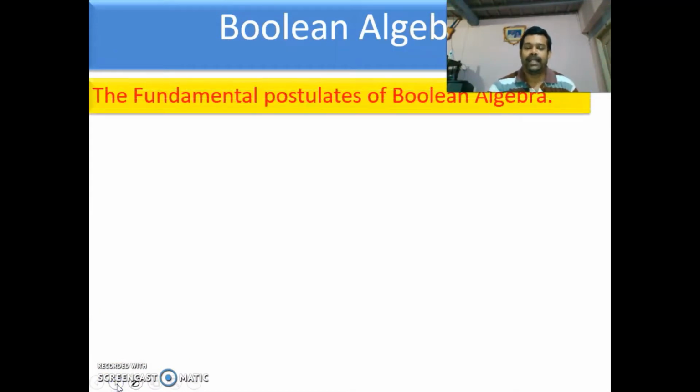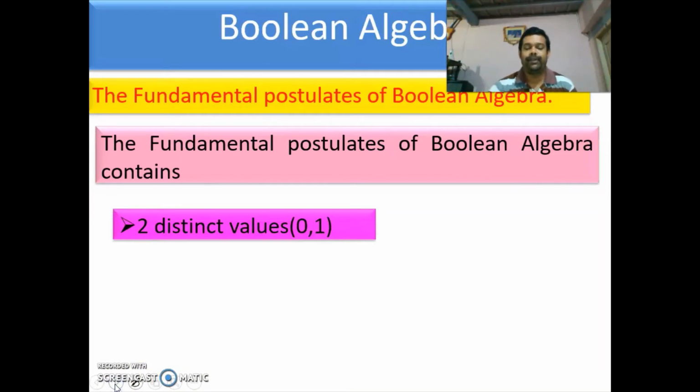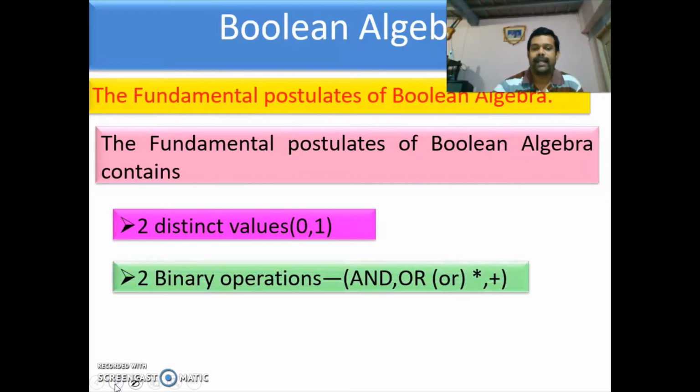Now fundamental postulates. We are going to see what the fundamental postulates are. It is having two distinct values. So this Boolean algebra is having only two distinct values 0, 1 and it is having two binary operations, AND and OR.